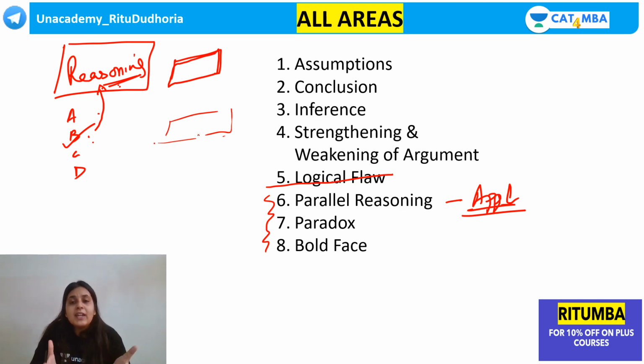It can even be a child saying that I'm going to break this rule because if I'm not going to break the rule, the other opponent is going to break the rule. So the passage can be about a contract and the option can be about children. Particulars are not important. The logic or the reasoning of it is important.